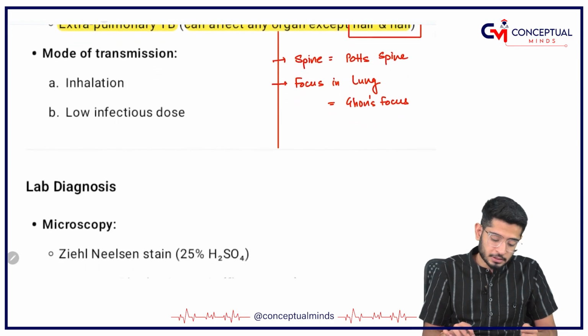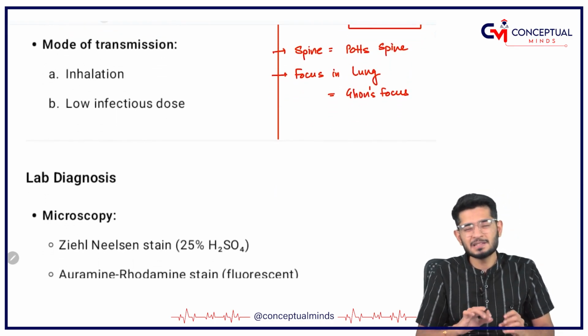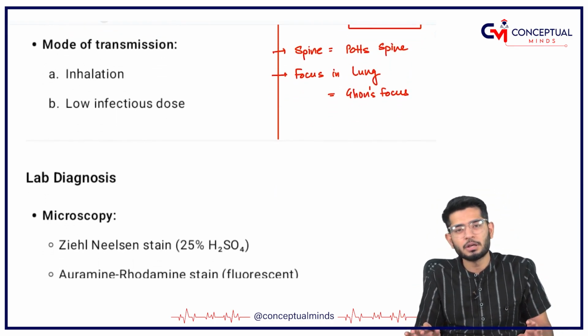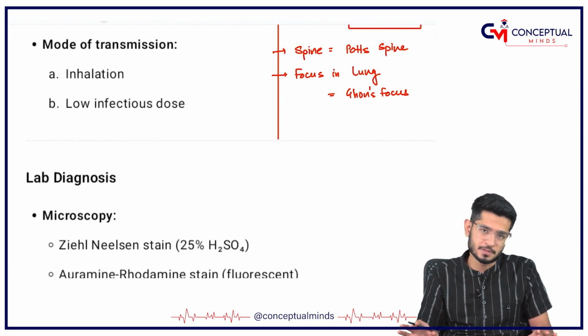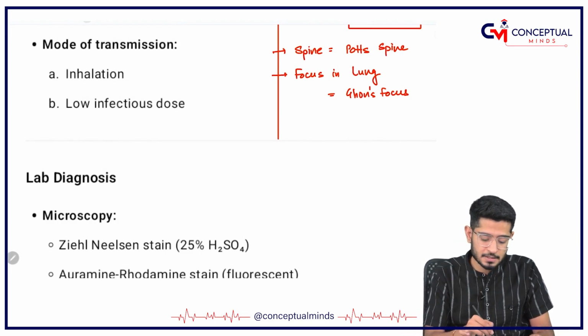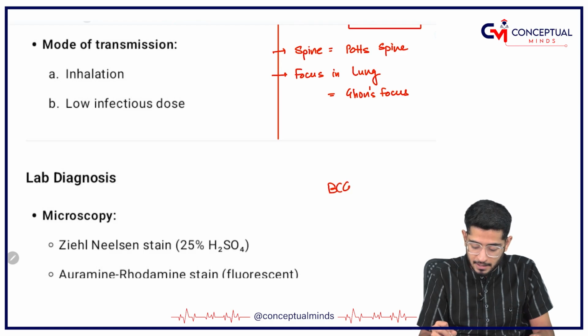Now TB is widespread in India. I have told you in India there is a lot of TB. That's why the very first vaccine which we give is the BCG vaccine.